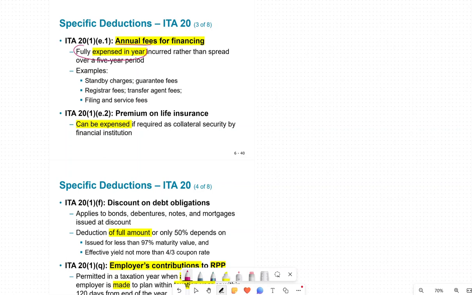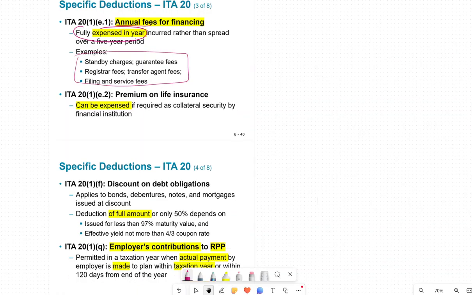It is fully expensed in the year, rather than spread over the 5 years, because the annual fee could be $100, $200, or whatever it is. Then it is fully deductible in the year that you apply for financing. So these are some examples of your financing costs.